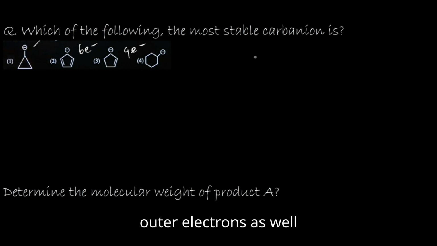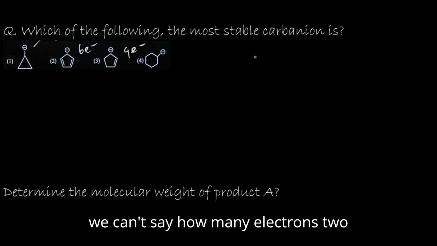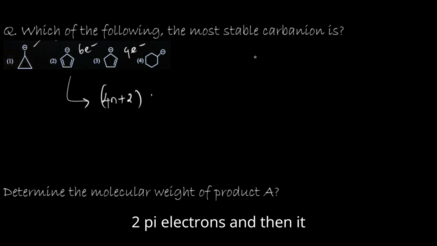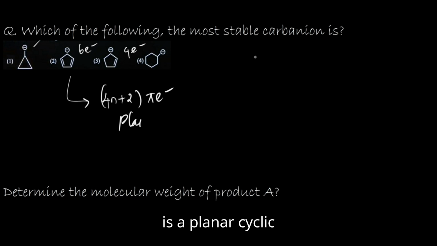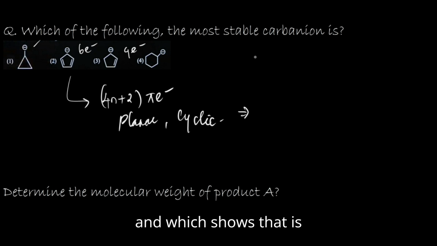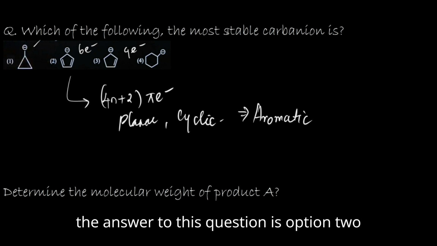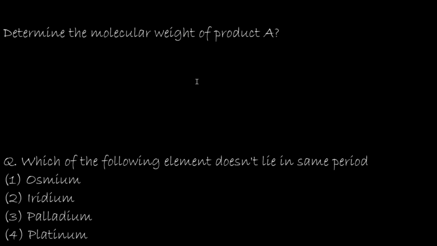Here it is 2 electrons only, which satisfies Huckel's rule, 4n plus 2 pi electrons, and it is planar and cyclic, which shows that it is aromatic. So the answer to this question is option 2.